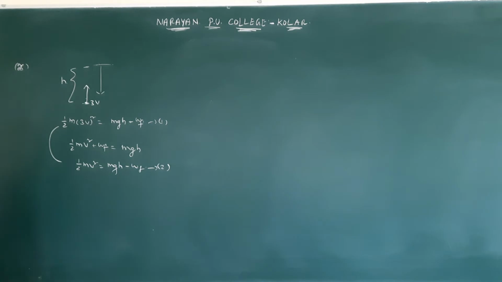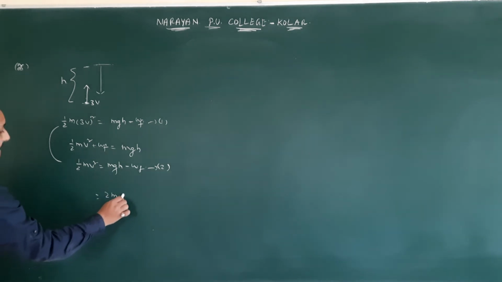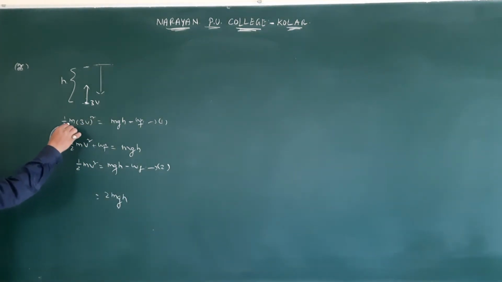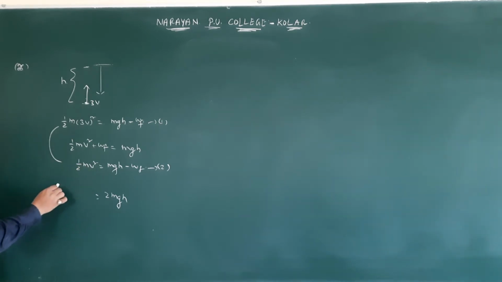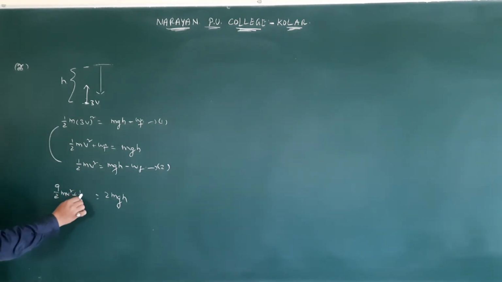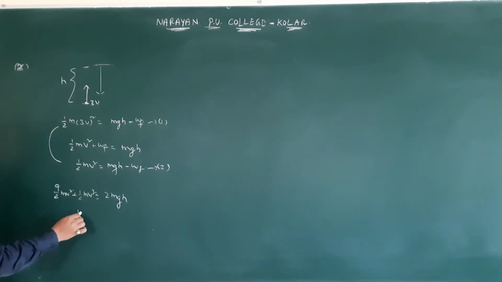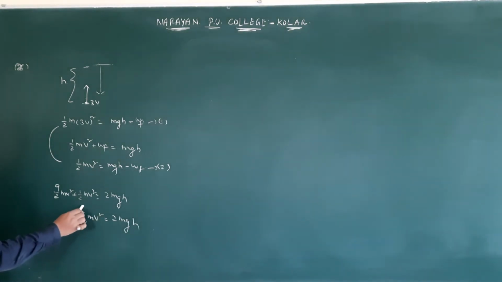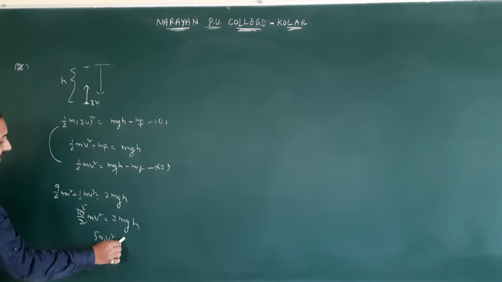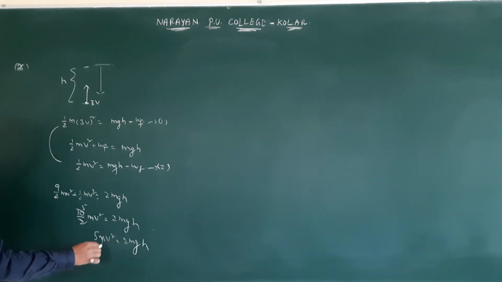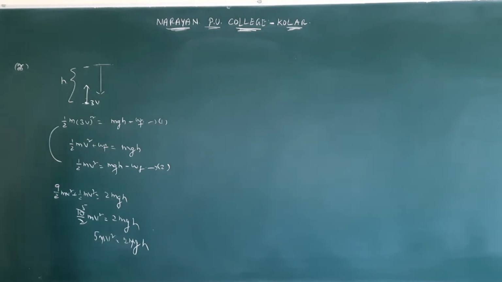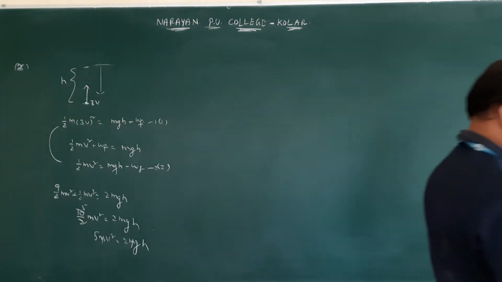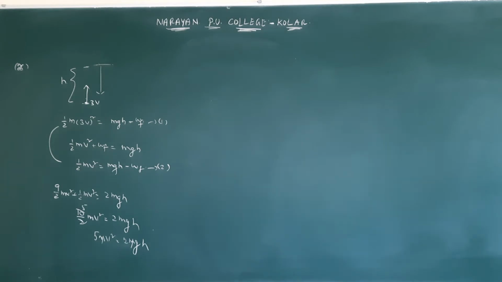Add these two. So Wf will be cancelled. mgh plus mgh, 2 mgh. So this is 9 by 2 mv square plus 1 by 2 mv square, that is 10 by 2 mv square. And this is 5 mv square equal to 2 mgh. Then h is equal to 5v square by 2g. So that is the answer. 5v square by 2g, option 3 is the answer. This is also the law of conservation of energy.